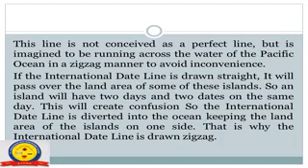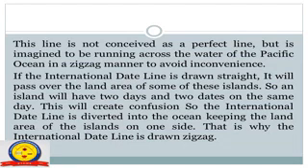This line is not a perfectly straight line but is imagined to be running across the water of the Pacific Ocean in a zigzag manner to avoid inconvenience. Because if the international date line is drawn straight, it will pass over the land area of some of these islands.